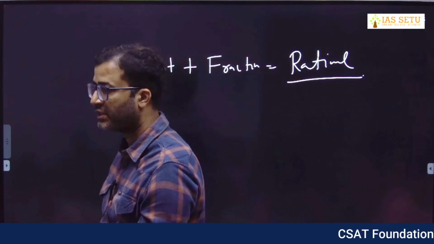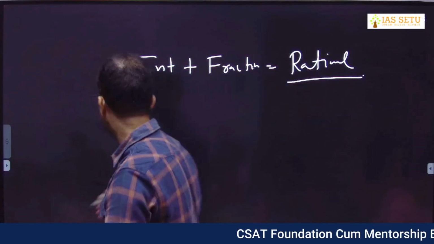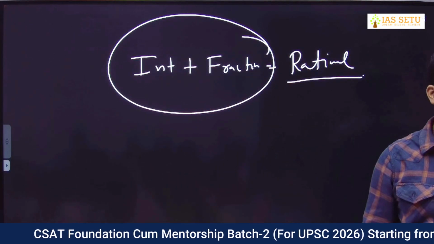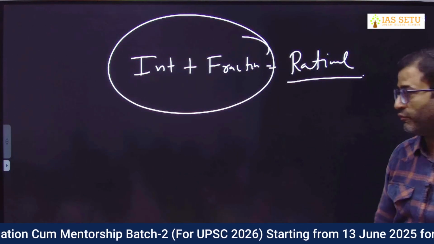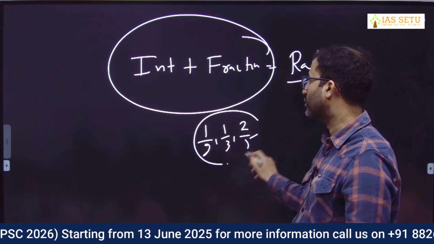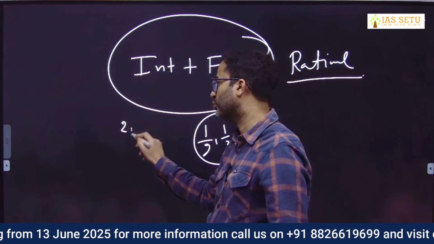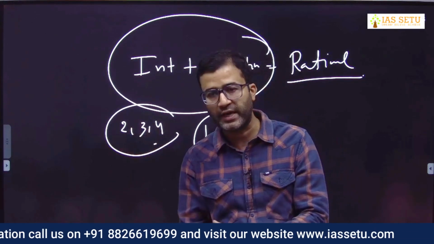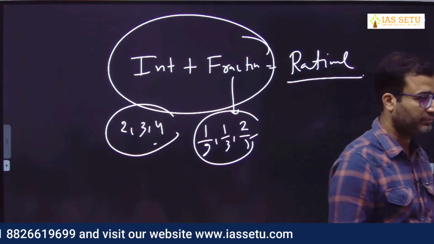Integer plus fractions are rational. This is a complete set of rational, where you have integer also, where you have fractions also. 1 by 2, 1 by 3, 2 by 5. So these are fraction, whereas 2, 3, 4, these are integer. The integer and fractions together give you rational.